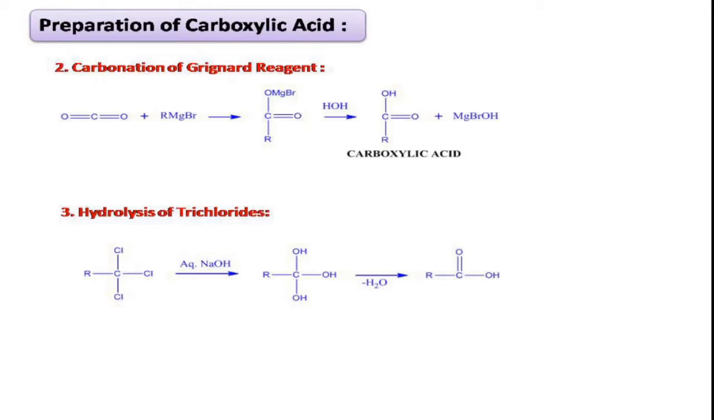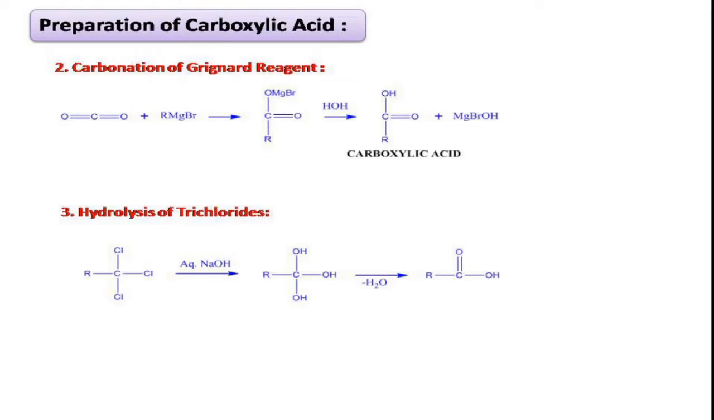In this way, we can prepare the carboxylic acids from carbonation of Grignard reagent. The third one is hydrolysis of trichlorides. In this reaction, we have taken the trichloride as a reactant. In this, the three chlorine atoms are present on the same carbon, and we know alkyl halides will undergo substitution reaction, that is nucleophilic substitution reaction, with the aqueous sodium hydroxide.